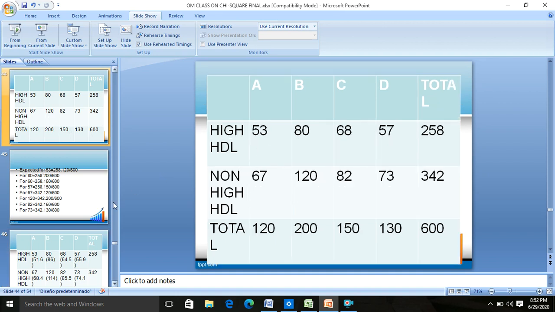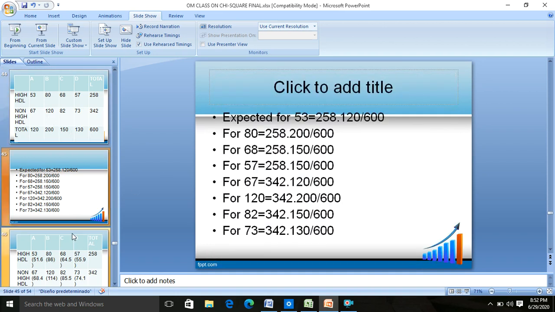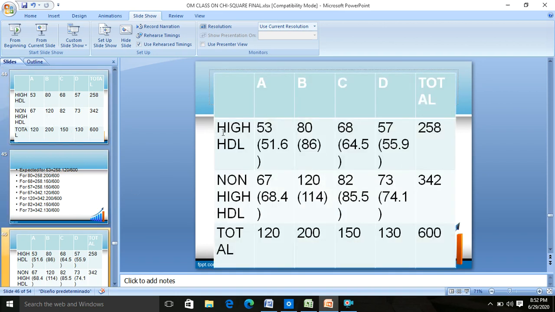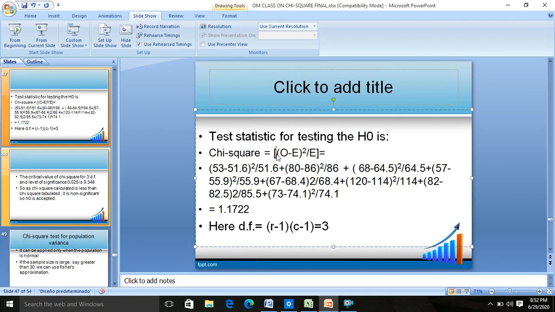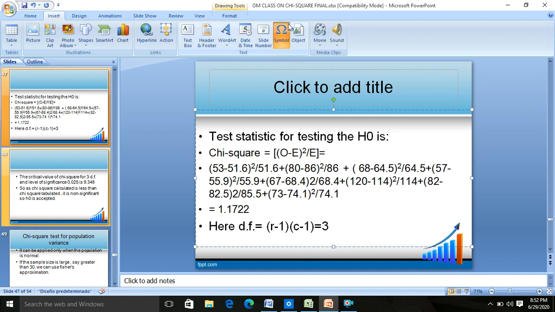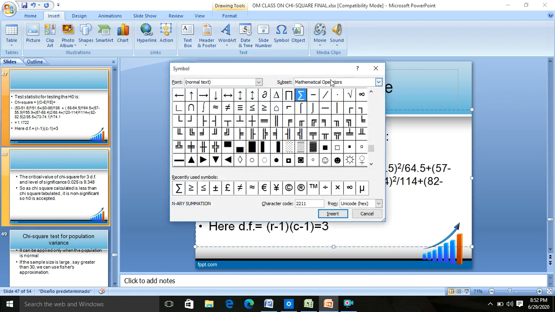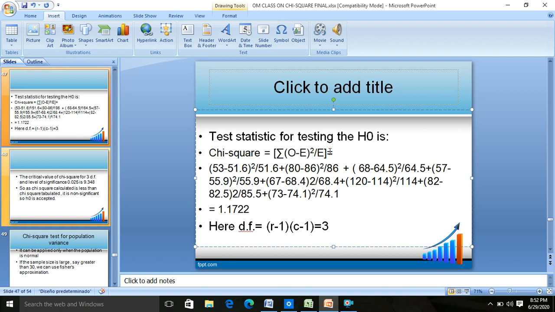This was what you got and this was what you found out, and then this was what you converted the table into, with both observed and expected. Then you apply the test statistic, summation (O minus E) whole square upon E.